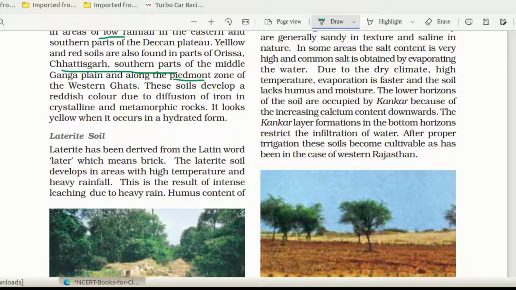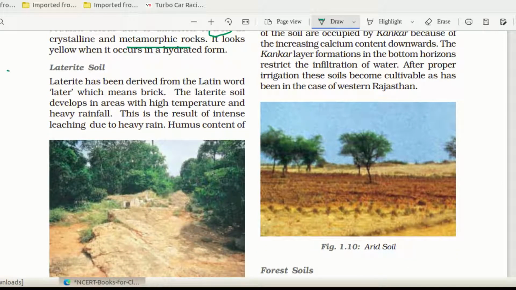Piedmont means foothills. These soils develop a reddish color due to the diffusion of iron. So it is very important: why does it have the red color? Due to the presence of iron in crystalline and metamorphic rock. What is metamorphic? Rocks can be divided into three: igneous, sedimentary, metamorphic. It looks yellow when it occurs in hydrated form.